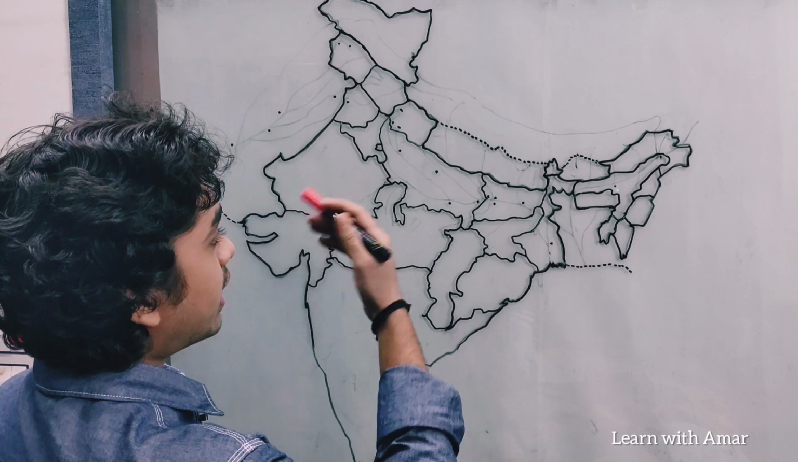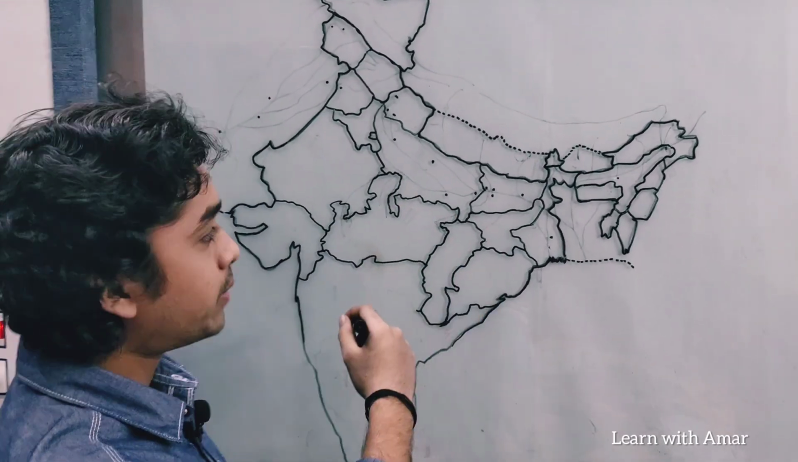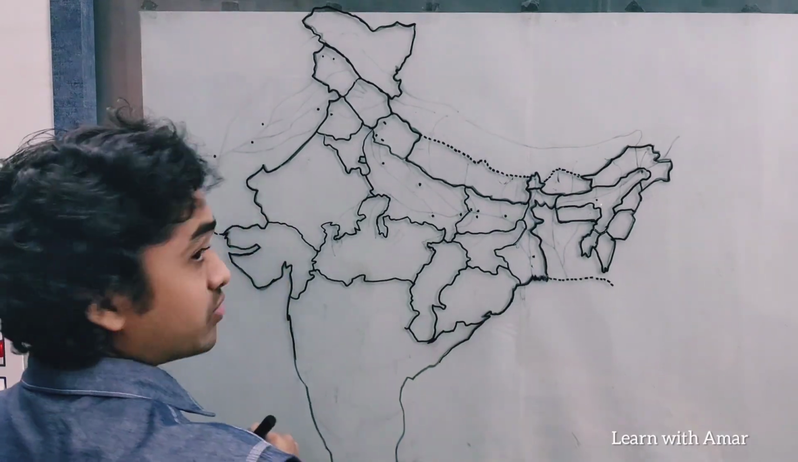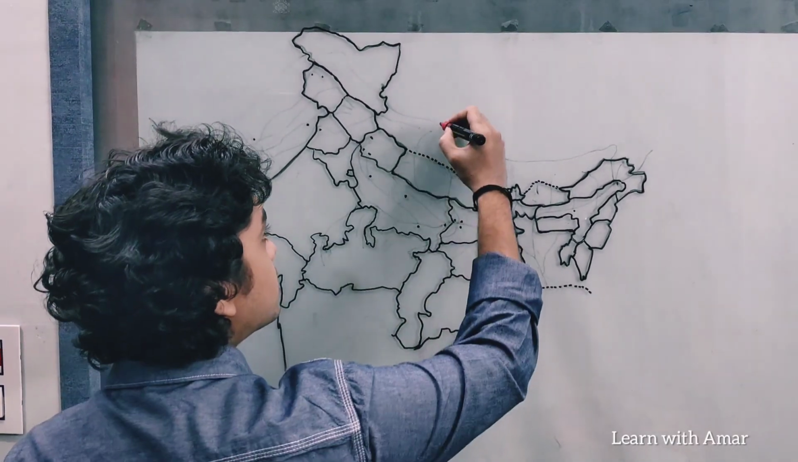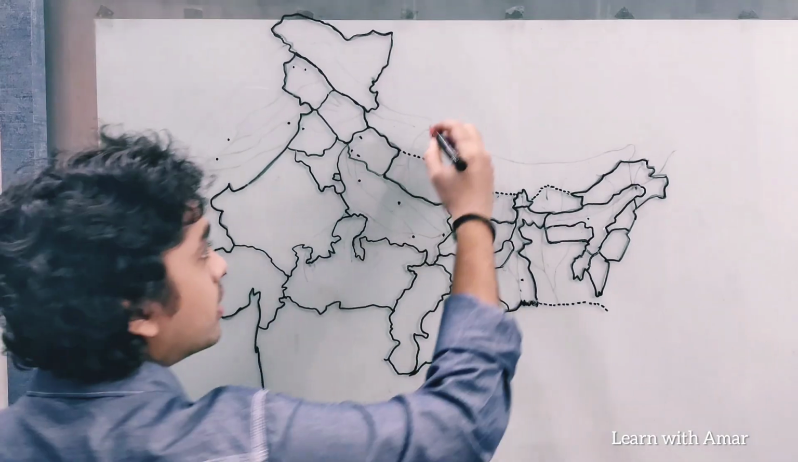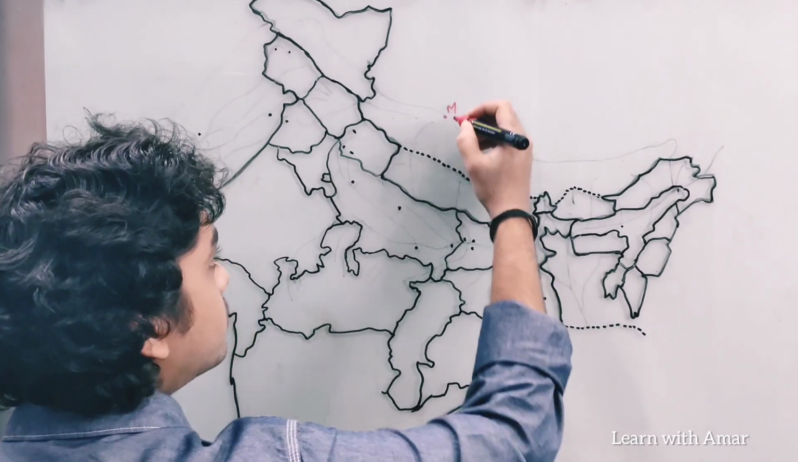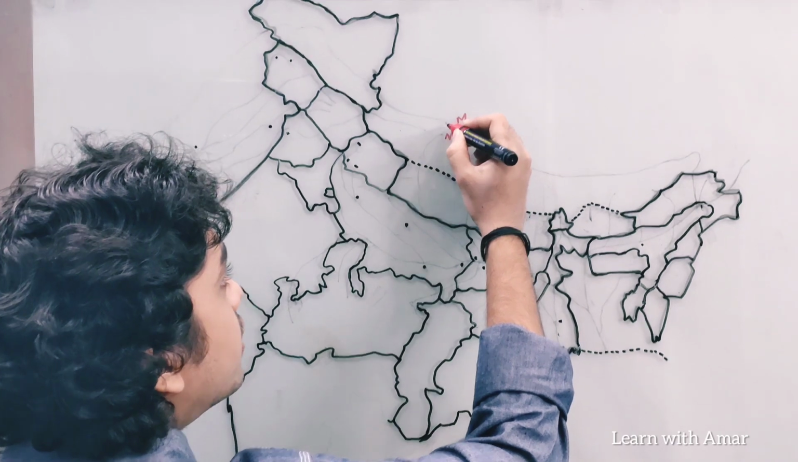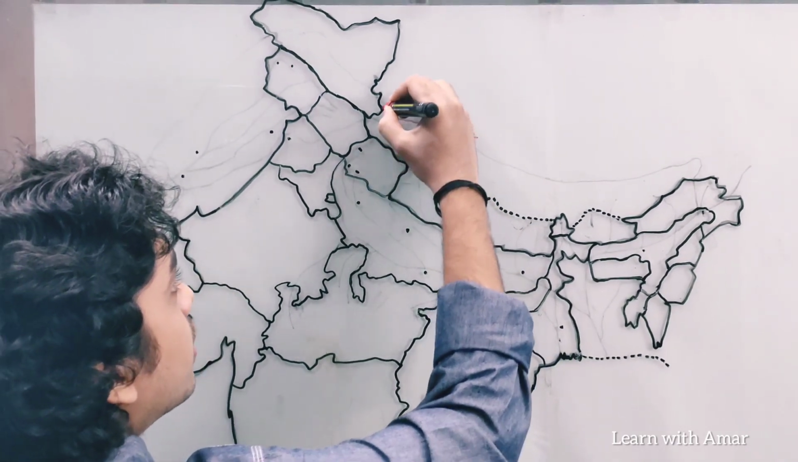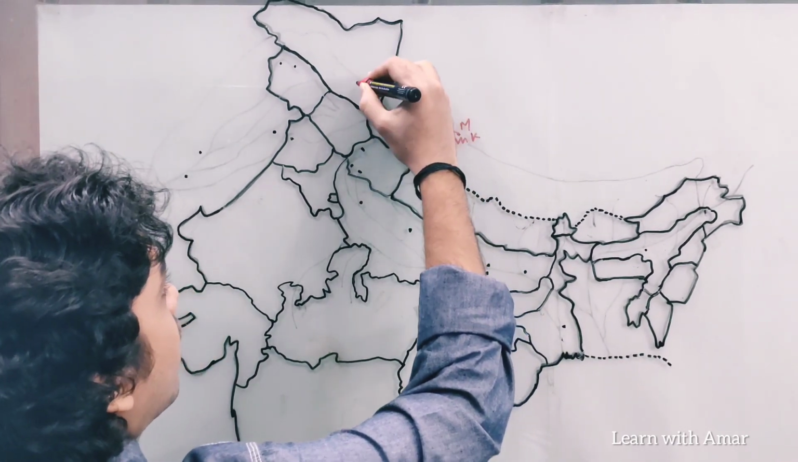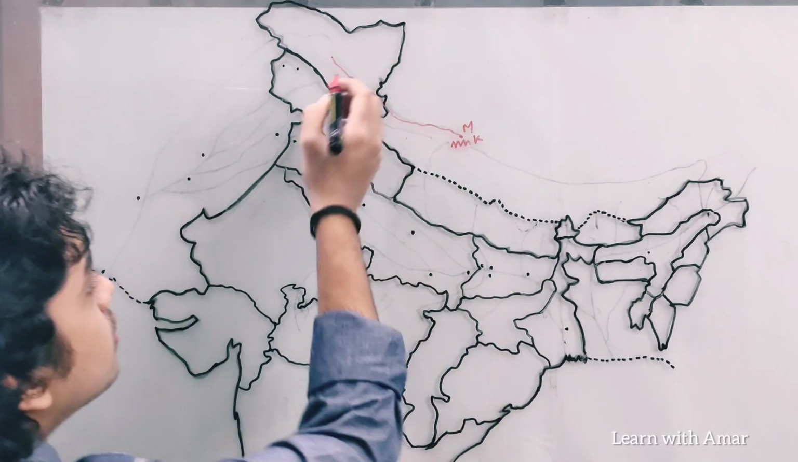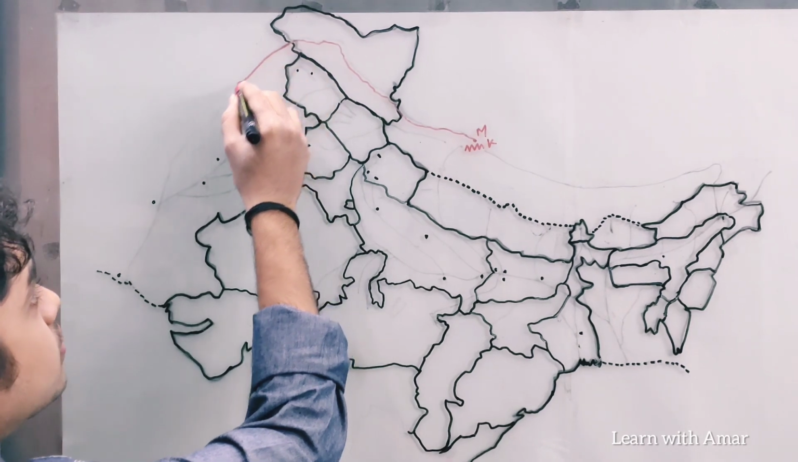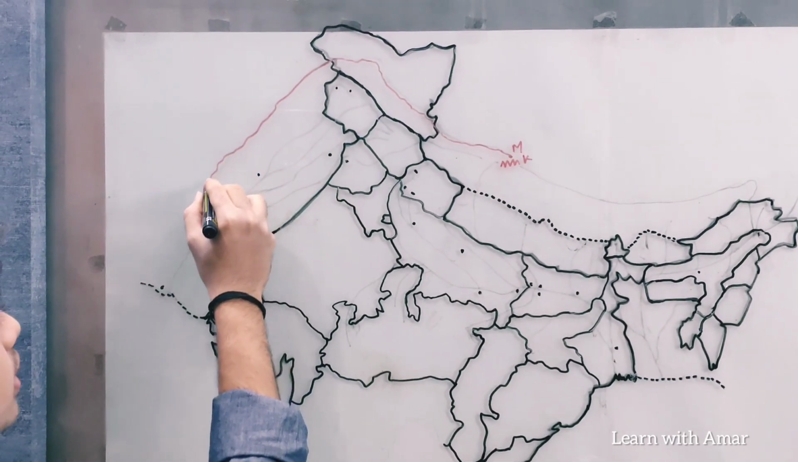Okay. So there are three major Himalayan rivers in India. First, the Indus, the Ganga and the Brahmaputra. Let us first start with the Indus. Indus originates here in Tibet. This is Mansarovar in Kailash range. It flows through Tibet, enters India, flows through Ladakh, and then it enters Pakistan and flows all the way through Pakistan.